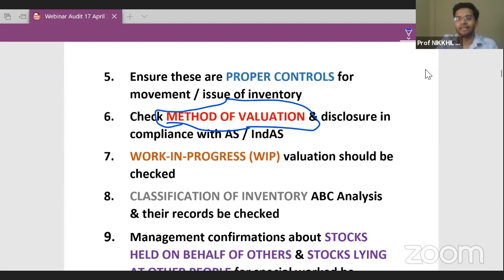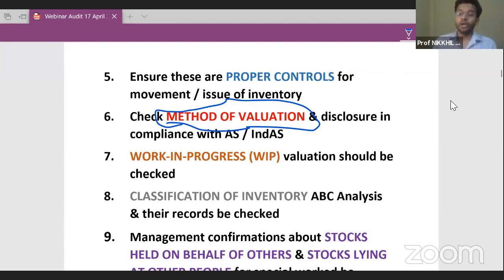Absolutely true, guys. Management is incorrect because the fundamental principle of auditing and accounting is that there has to be consistency. Consistency means we have to follow one principle over a period of time, again and again, and the method cannot be changed frequently. So what should management have done? Management should have picked up the last year's report. They should have picked up the last year financial statements, and whatever method was chosen for valuing the inventory last year, the same method should have been used this year as well. There cannot be any change in the method of inventory unless there is a change in law.